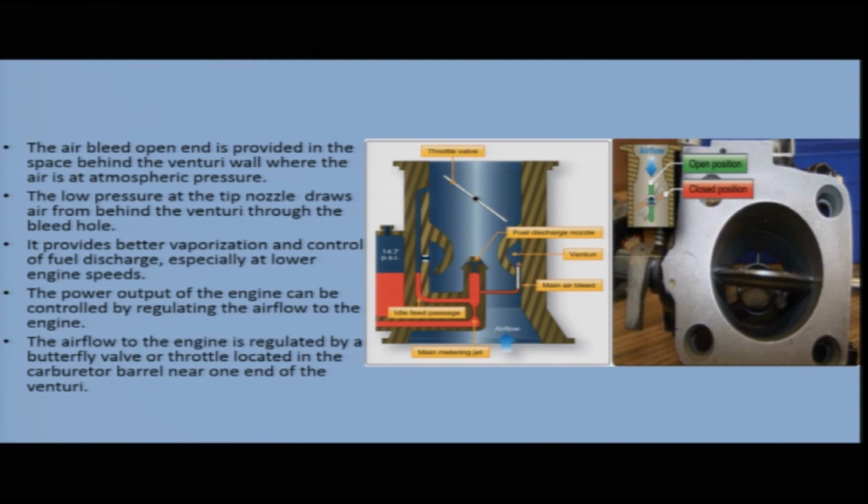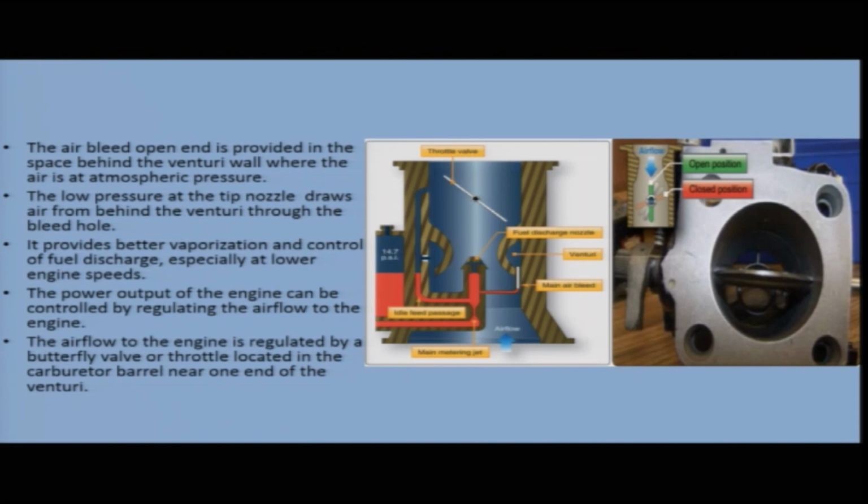So, the air is going through the bleed hole to the discharge nozzle. It provides better vaporization and control of fuel discharge, especially at lower engine speeds. So, because of this air bleed, we have better vaporization and control of fuel discharge, especially at low speeds.